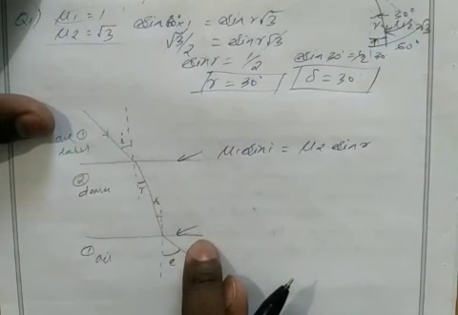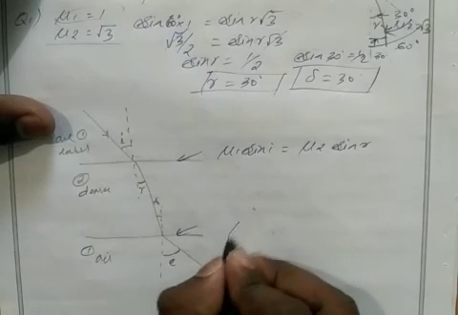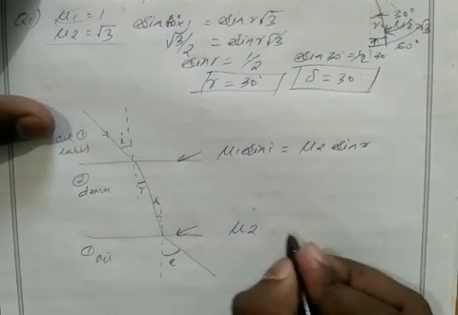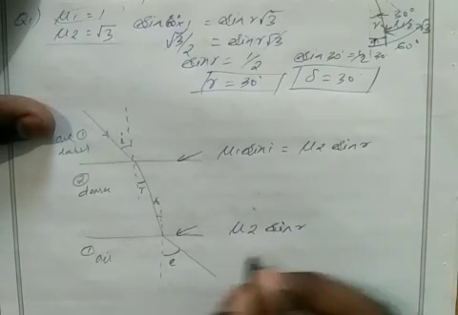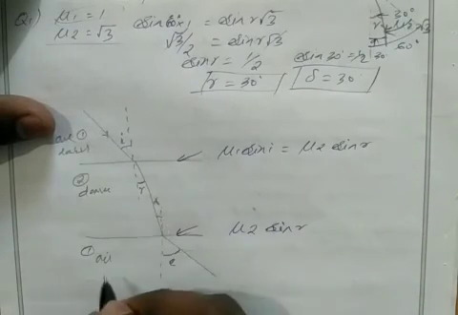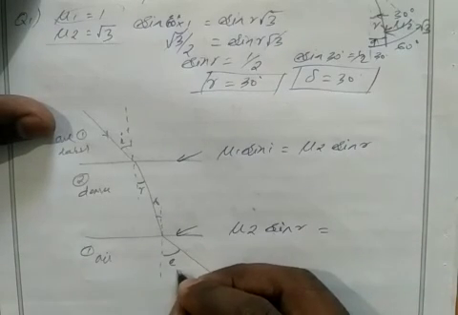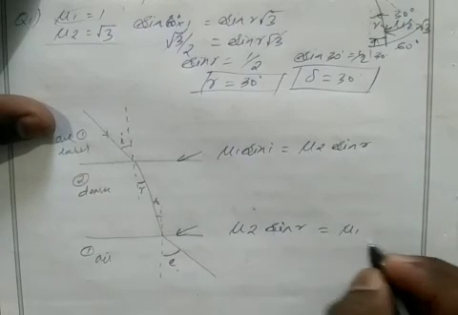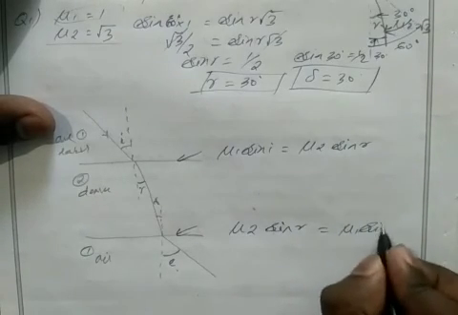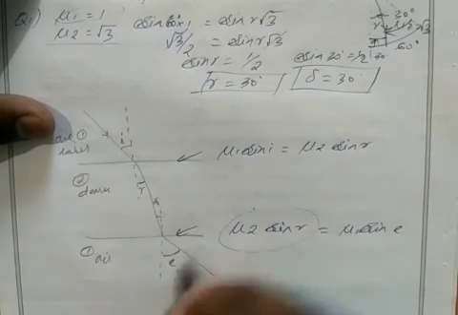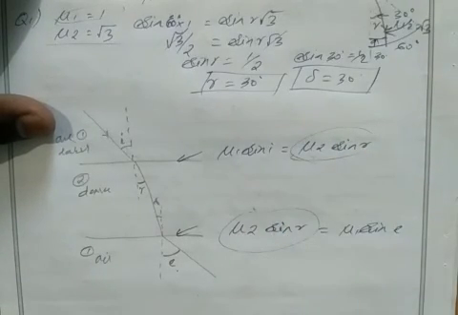Then here if I apply Snell's law, mu 2, because we have the second medium, mu 2 sine r, here the angle is r, equal to, here the next medium is mu 1 sine e. I have to find the value of e. You see here also mu 2 sine r, here also mu 2 sine r.